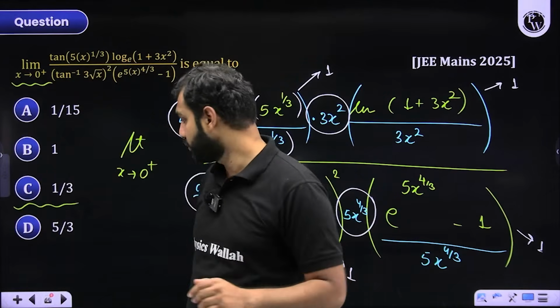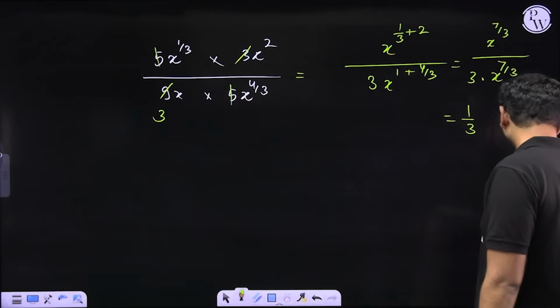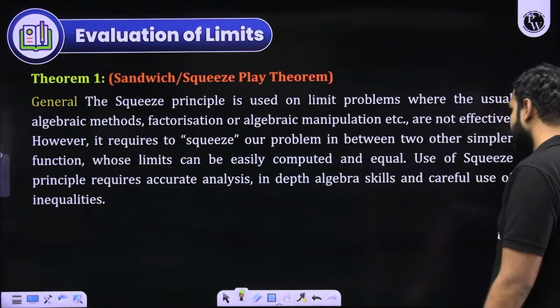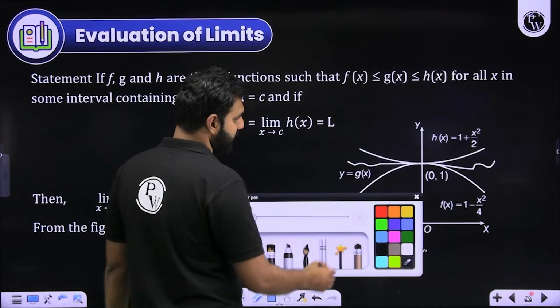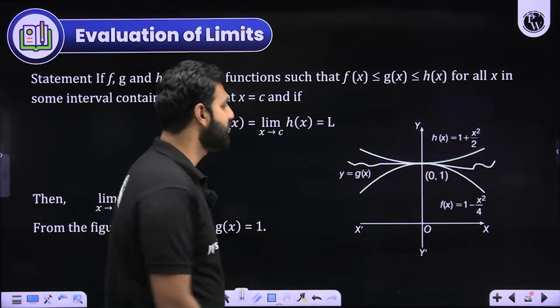Now, if you have understood this part, let me move ahead towards the next part, where we'll be discussing the next topic, which is the sandwich or squeeze theorem. It simply says that, let's say there are two functions, let's say one of the functions is this, hx, and there is another function which is fx.